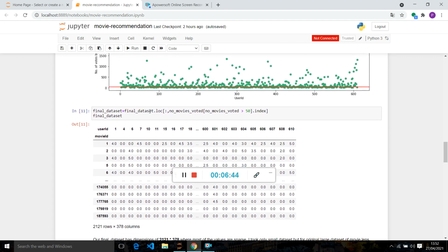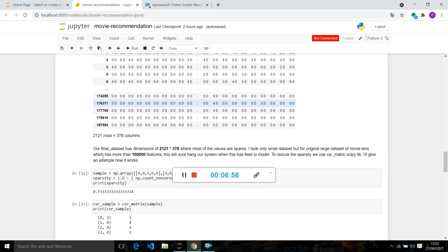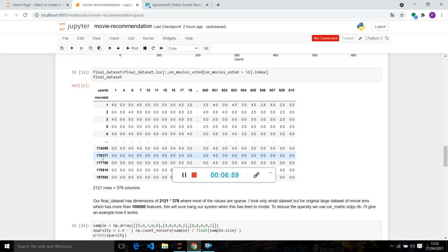Here we see our final dataset, with user ID in rows and movie ID in columns. Our final dataset has dimension 2121 by 378, where most of the values are sparse. We are using only a small dataset, but the original large MovieLens dataset has more than 100,000 features, so the system may run out of memory.